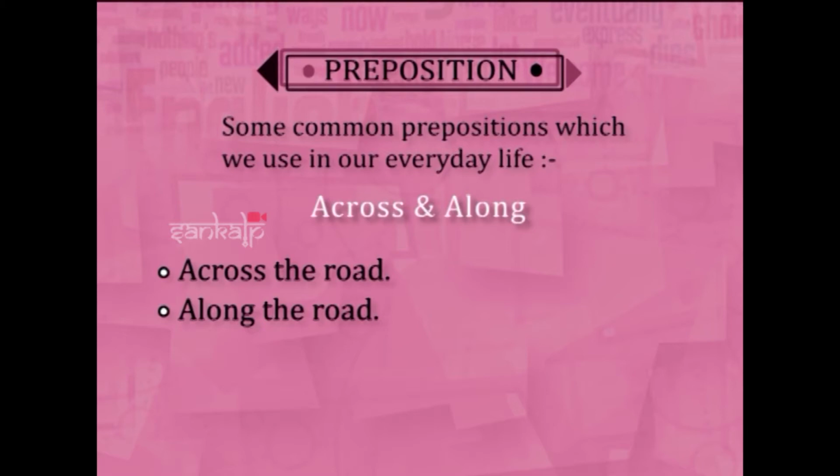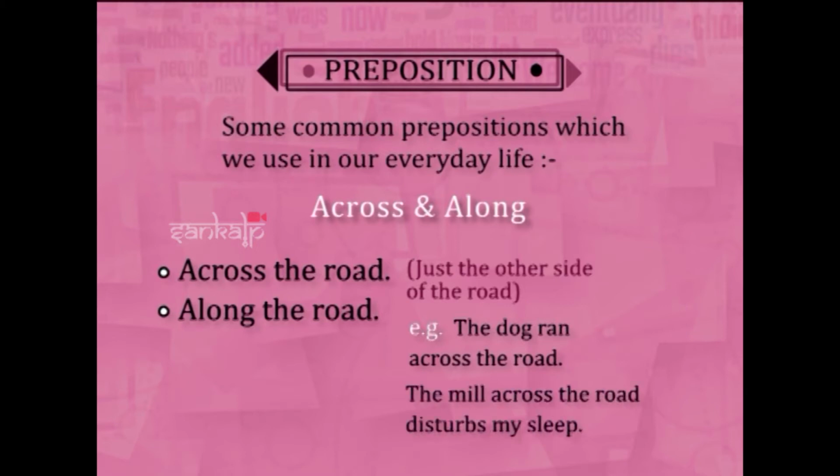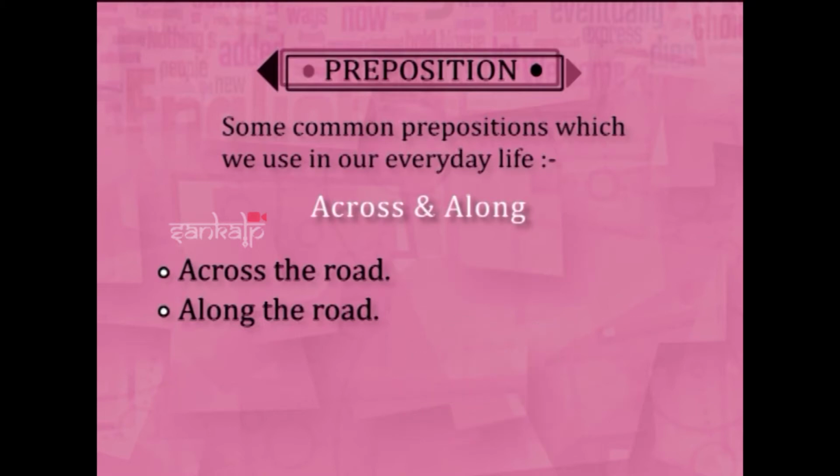Across the road in the sense, घरो सामने रे suppose there is a road. Across the road means just the other side of the road. You can say the dog ran across the road means one side of the road to the other. You can say the mill across the road disturbs my sleep. That is the meaning of across, just the other side of the road. But along means one end of the road to the other end.